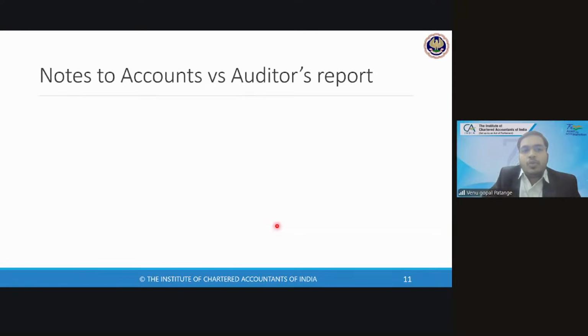Let us move to notes to accounts versus auditor's report. If management wants to mention or explain something, they use notes to accounts. So can the auditor rely just on notes to accounts? Let us say management is mentioning that they are valuing inventory at cost, not at cost or net realizable value. Should the auditor give a qualified opinion, or should the auditor mention something in the audit report, or should he keep quiet because management has already mentioned it?